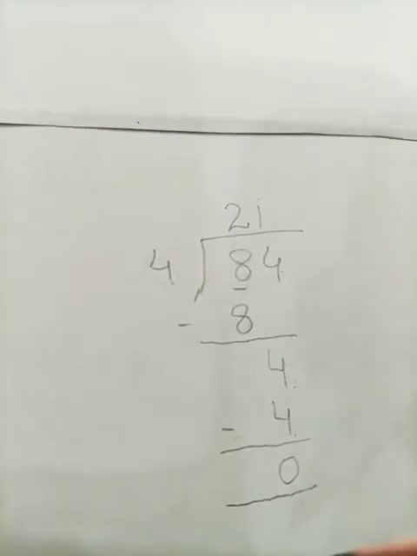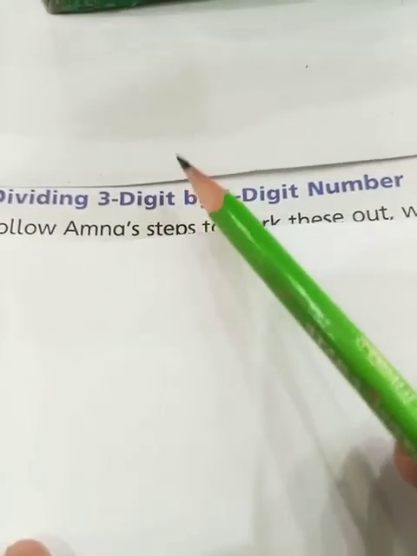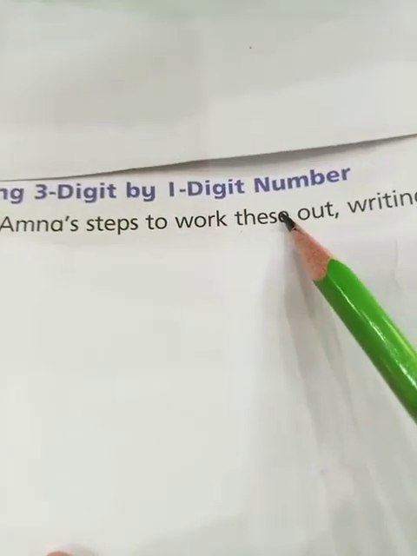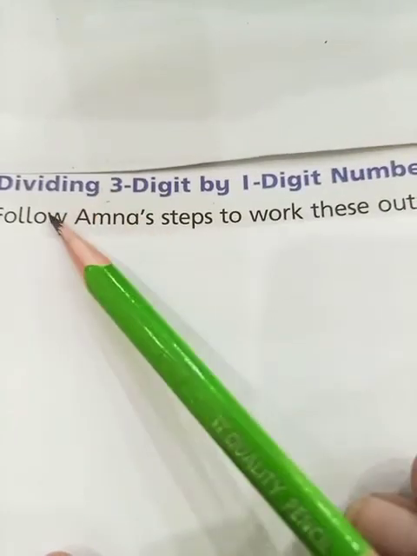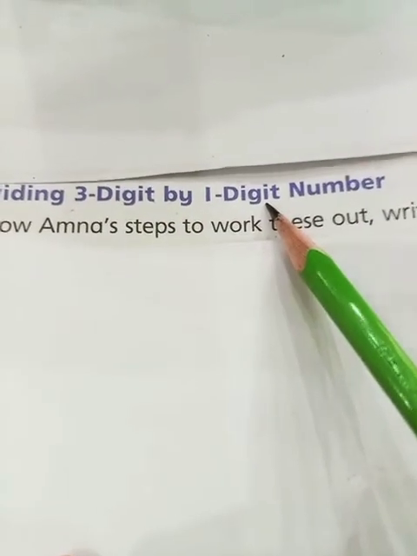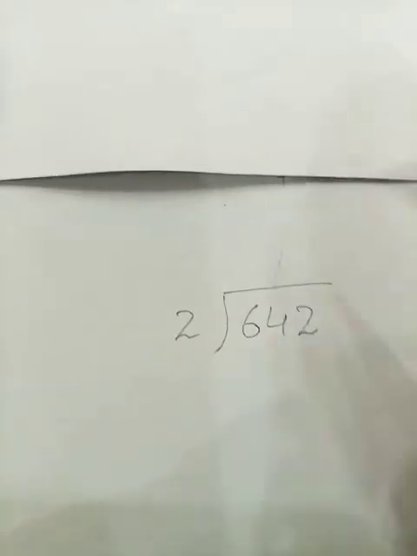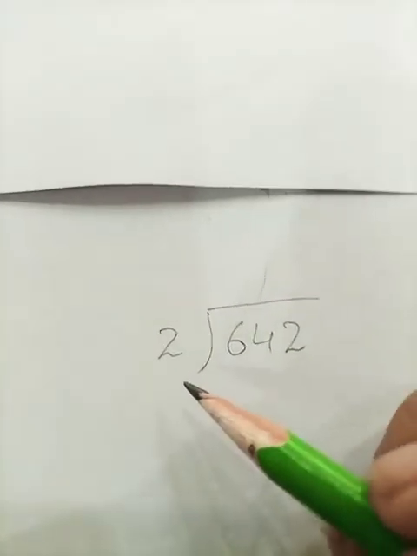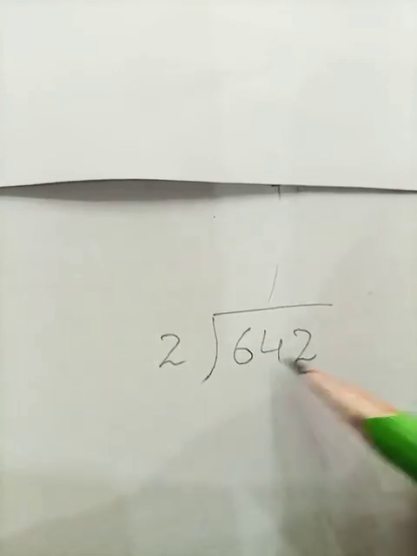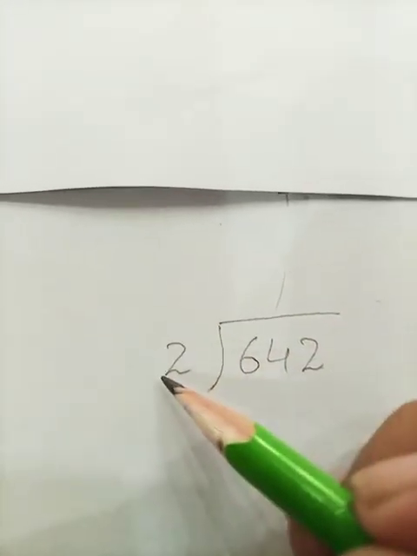Now come on the next. Next is dividing 3-digit numbers by 1-digit number. So students, now we are going to divide our 3-digit number by 1-digit number. Okay, students, here we are going to divide our 3-digit number, that is 642, by 1-digit number.